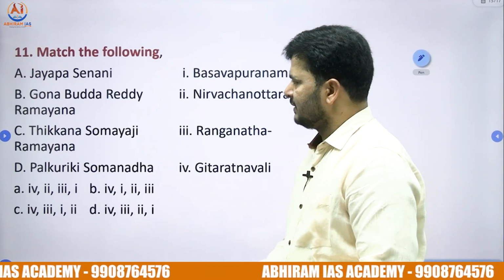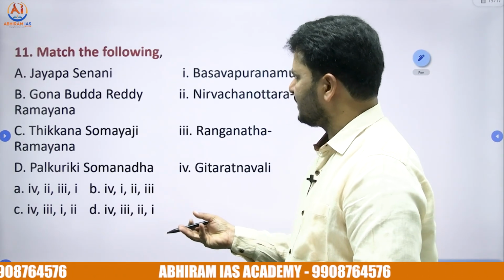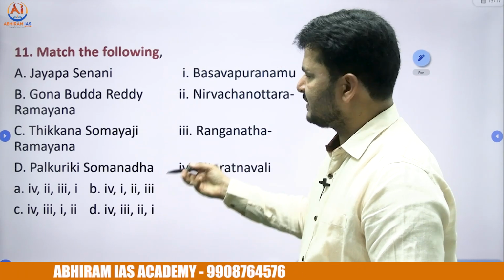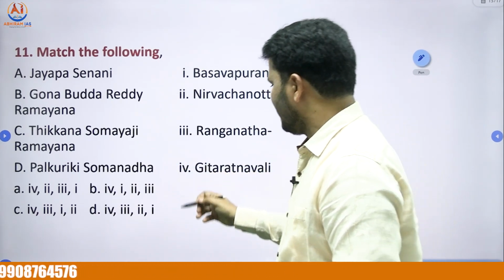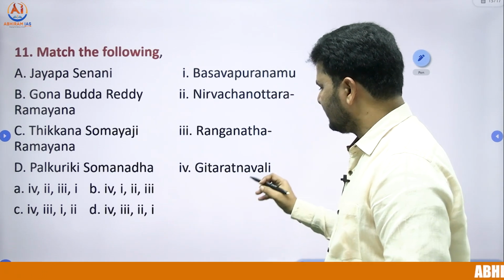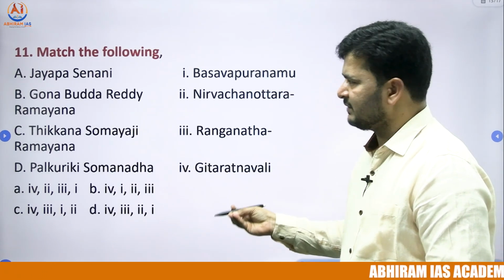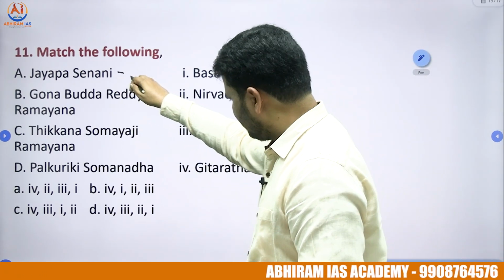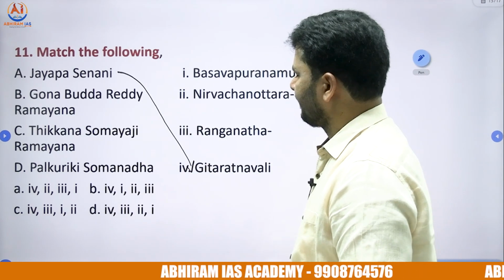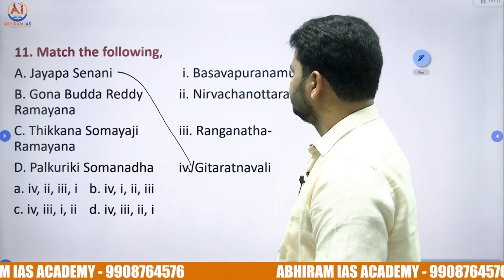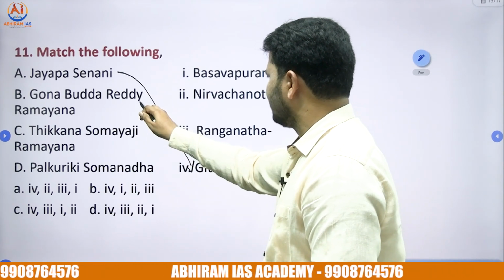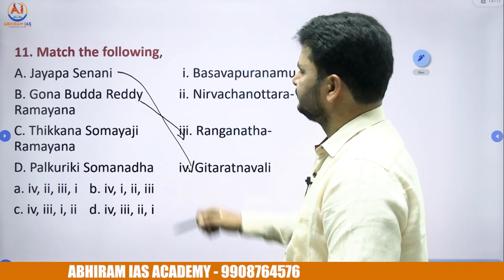The 11th one. On one hand, names of the books, on the other hand, names of the scholars. Jayapa Senani, we wrote earlier. Nitya Ratnavali, Geeta Ratnavali, and Vaidya Ratnavali. Jayapa Senani, Geeta Ratnavali. Gona Buddha Reddy, Ranganatha Ramayanam.